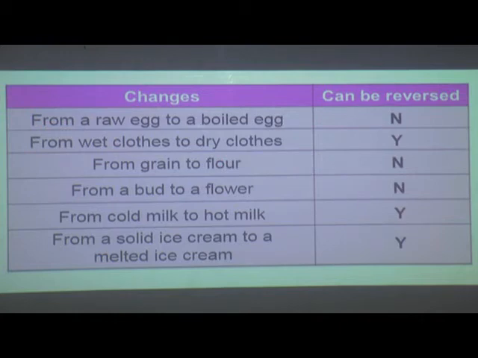And the examples for the same are stretching of a rubber band, bending of a metallic wire, putting on an electric fan, radio or television.